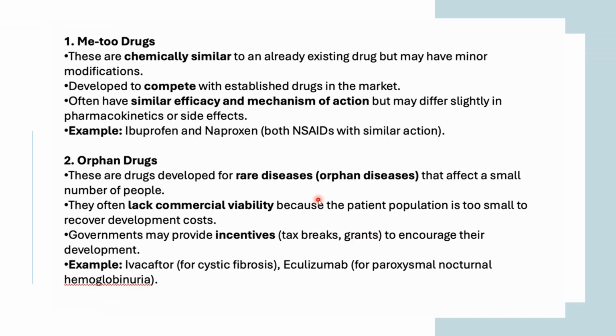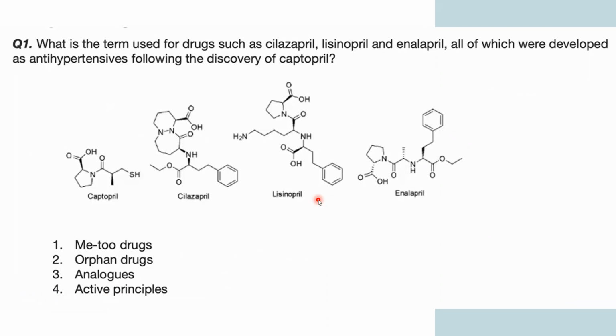So first of all, going to Me Too drugs. As we have discussed, these are chemically similar to an already existing drug, but may have minor modification. As you can see in the structure of these four, basically these are molecules having this pyrrolidine kind of structure, right?